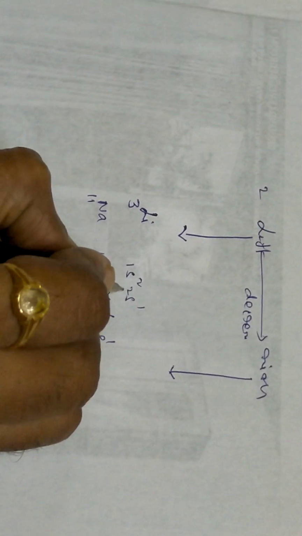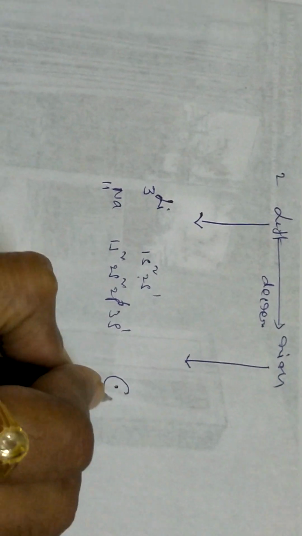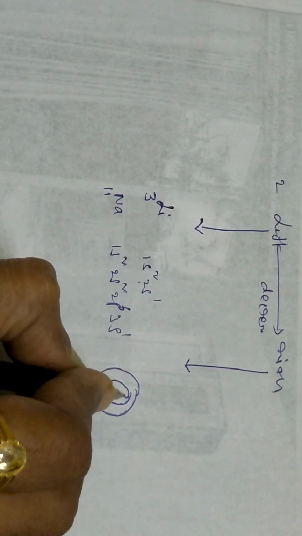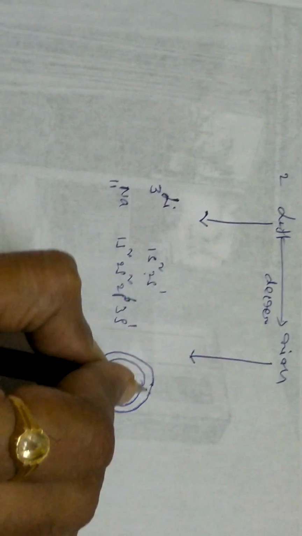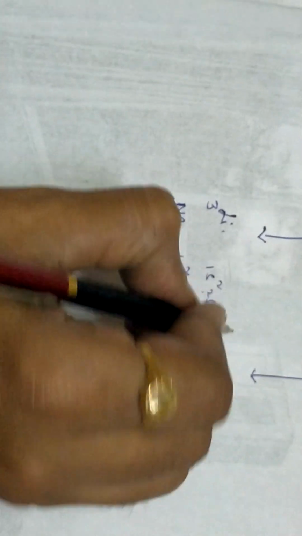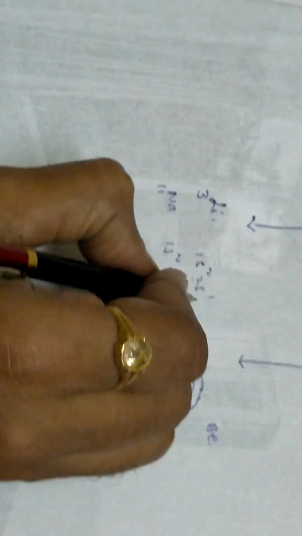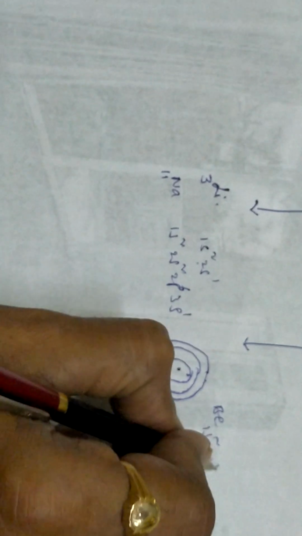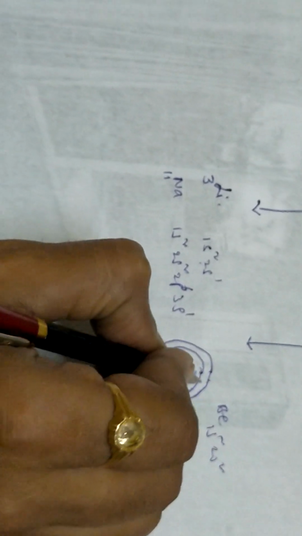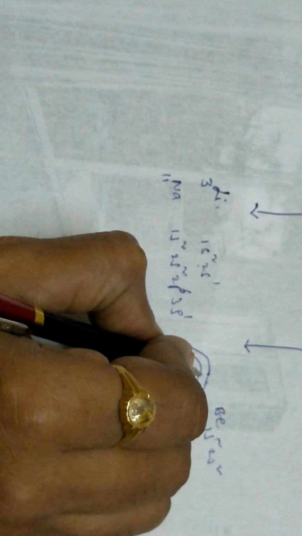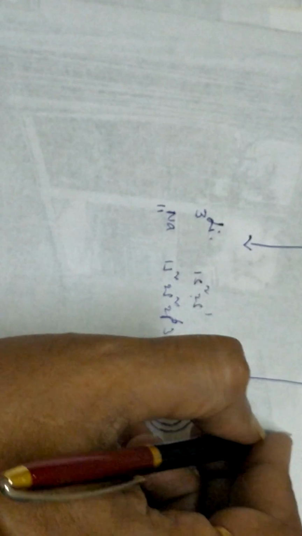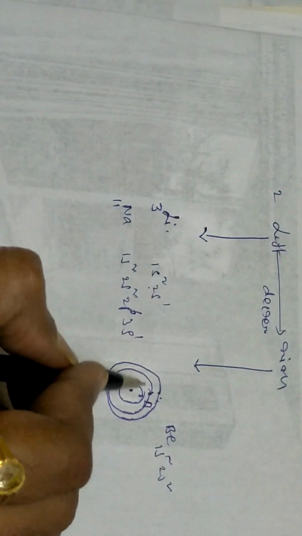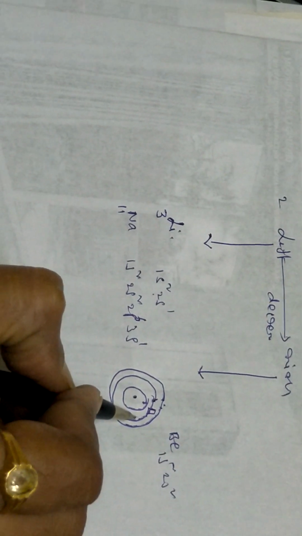That means, see, this is one, this is another one, it has jumped immediately to the third one. But if you see lithium to beryllium, you take beryllium. Beryllium is 1s2, 2s2, so beryllium is here itself. Beryllium is adjacent to the lithium, whereas sodium is next level. So in the groups, it will go down to the next levels, whereas in the period, it will be the same shell.